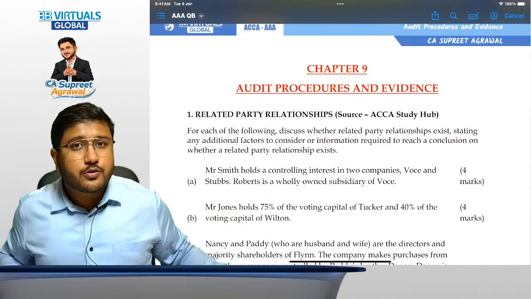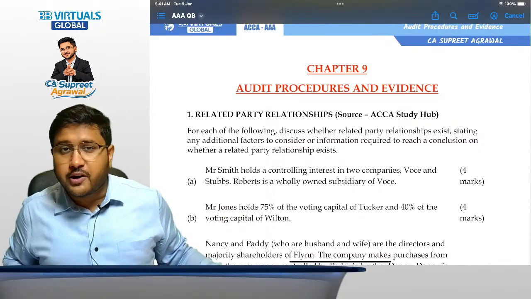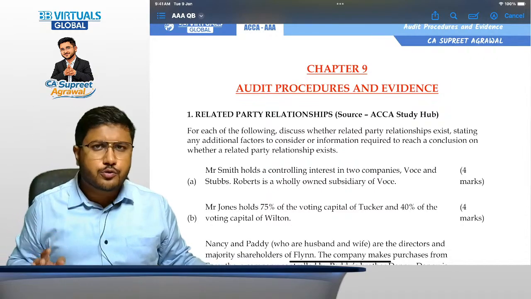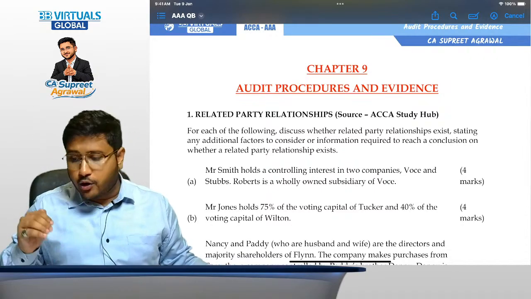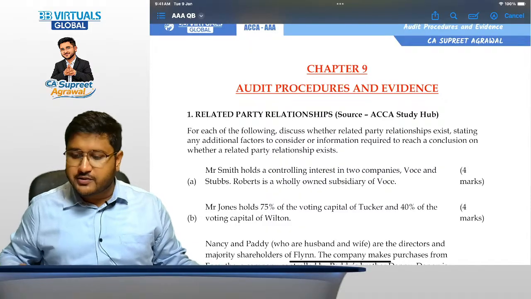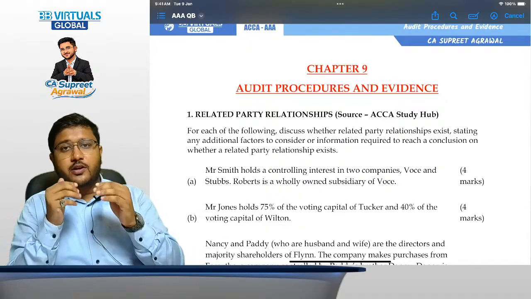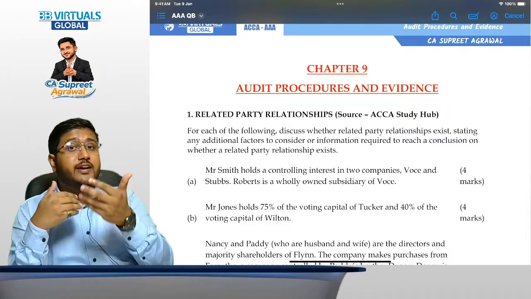And my dear friends, today is going to be a special session on audit procedures. Today we are going to solve question number 1, 2 and 3 of chapter number 9, which is audit procedures and evidence. My dear friends, this particular chapter is one such chapter where you need a lot of practice.